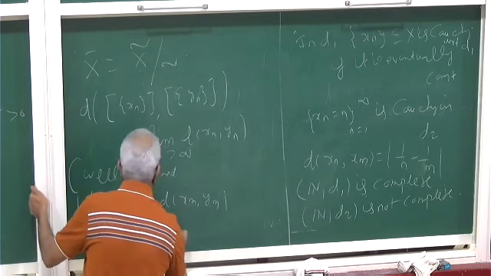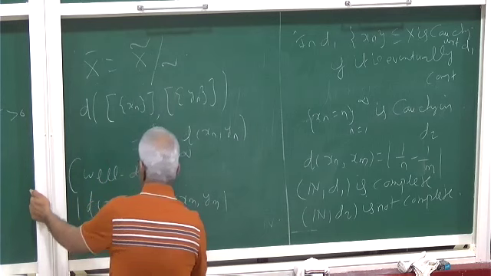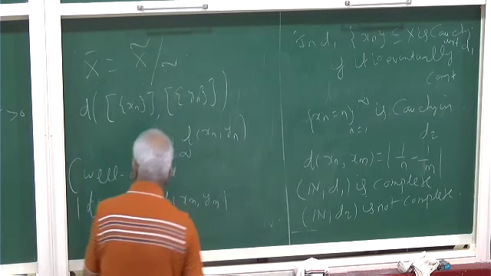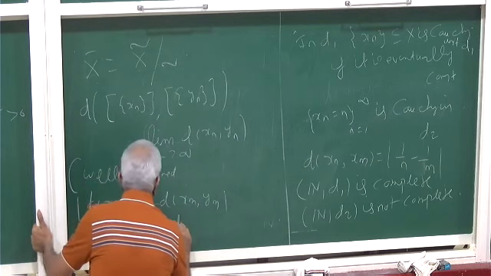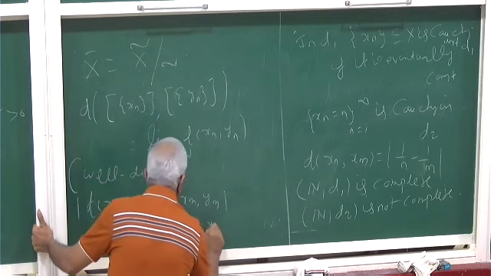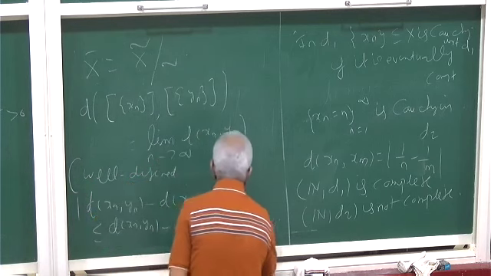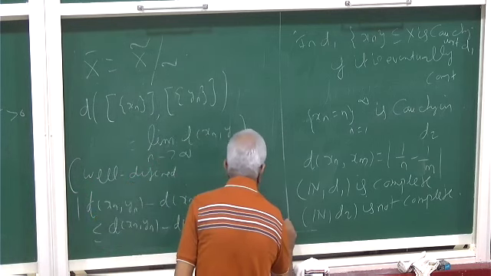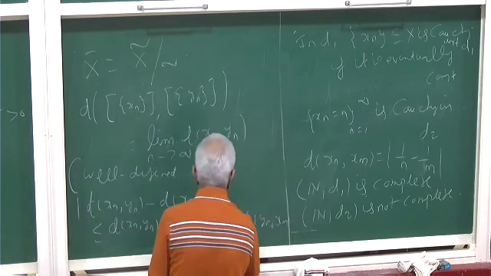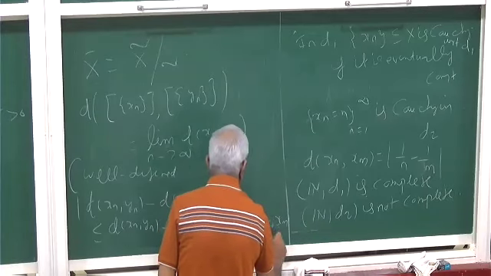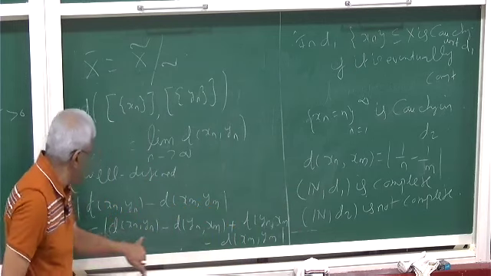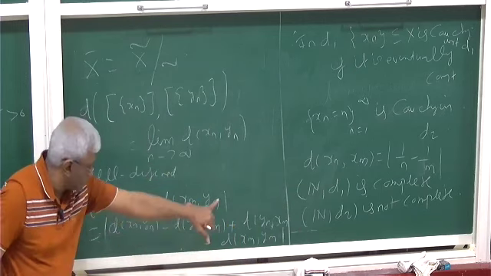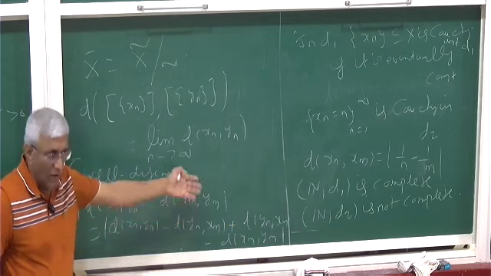So once you get xm here, then d of xn yn minus d of yn xm, plus d of yn xm minus d of xm ym. This is equal to this. But then these two will give you d of xn xm. Those two will give ym yn.